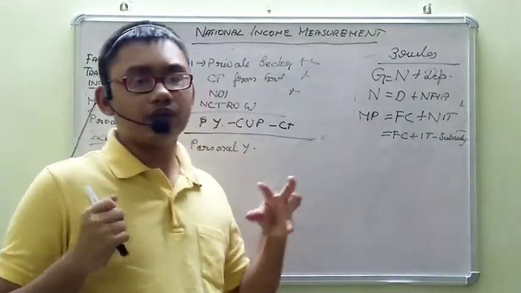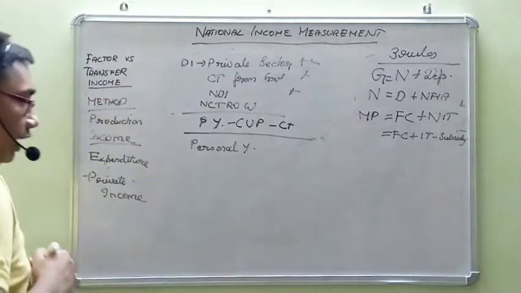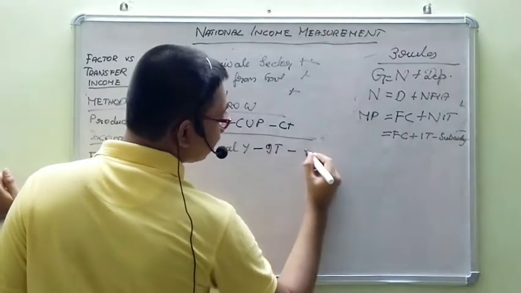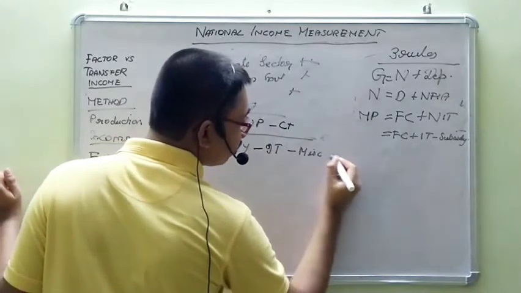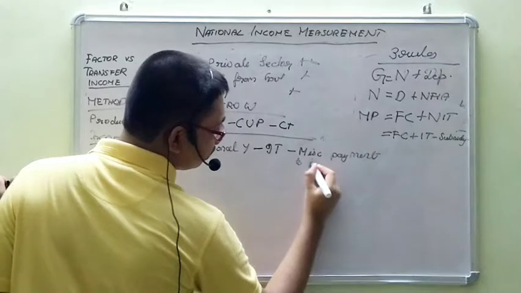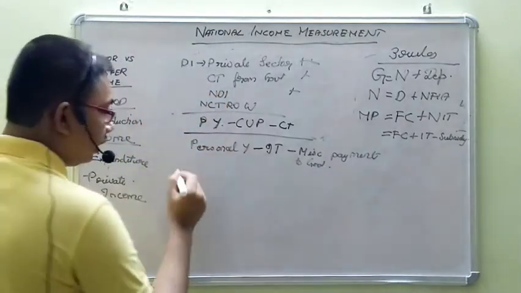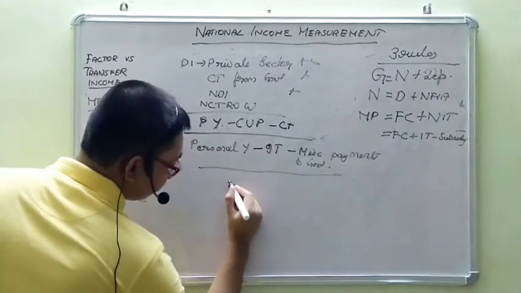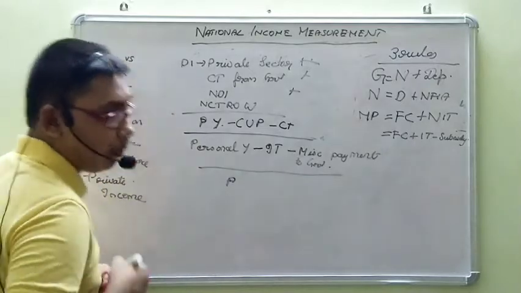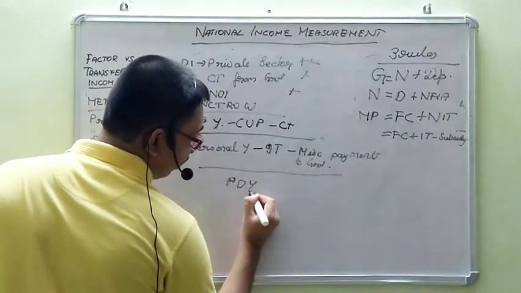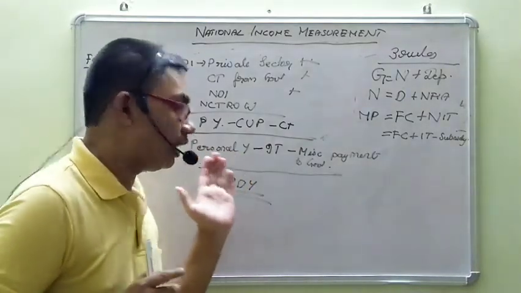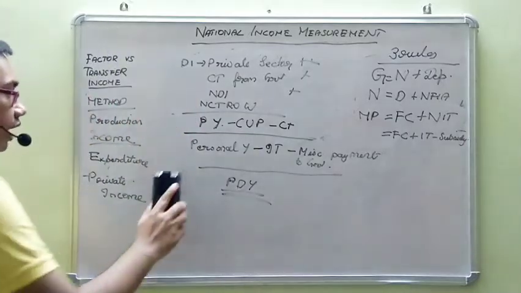Now, personal income also has few other parameters or components. If we are taking minus individual tax minus miscellaneous payments to government agents, departments, okay, to government, this will give an important measure called personal disposable income, PDY. So this will be private income, personal income and personal disposable income. Okay.